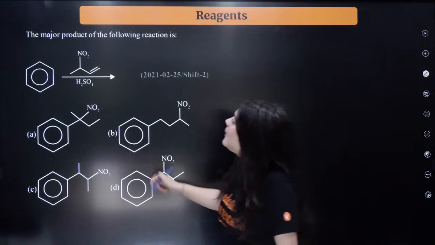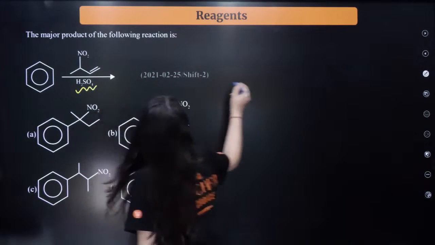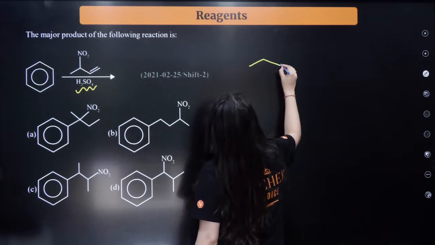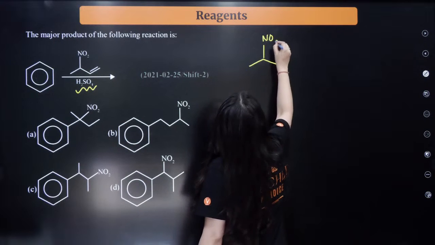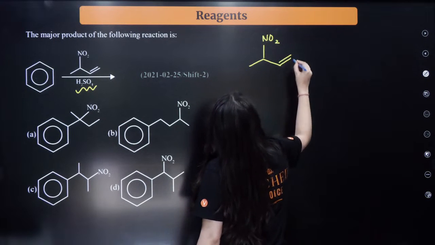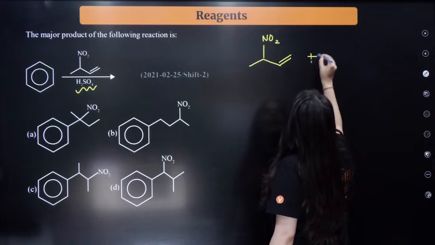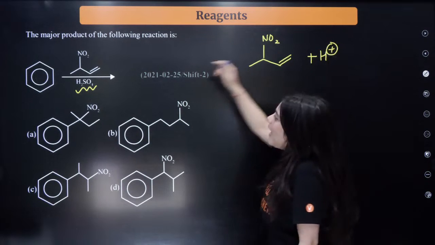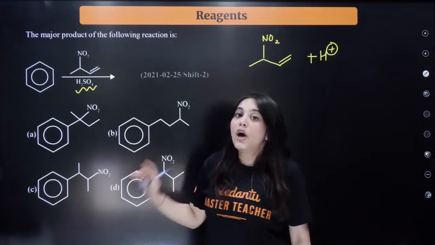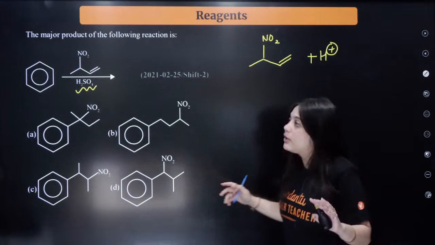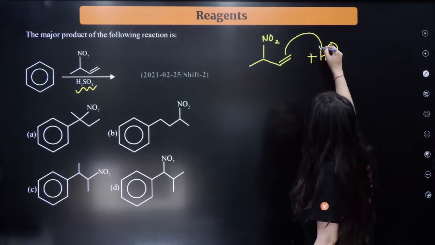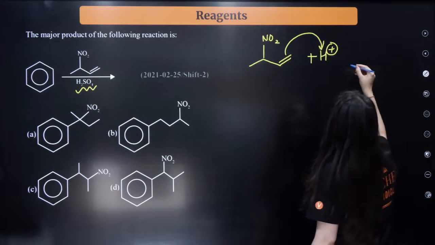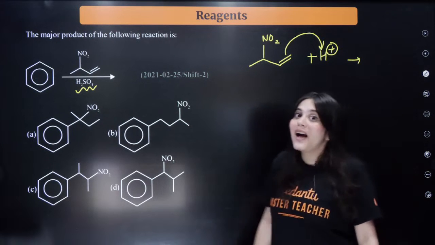Here what will happen? You have an acid again with you. So what reagent do you have? You have an NO2 over here and an alkene over here, and you're trying to react it with H plus, which is an acid given in your question. Now what is the first thing that should come to your mind? There is an alkene and an acid, so the alkene will attack the H plus and I will get what kind of carbocation?